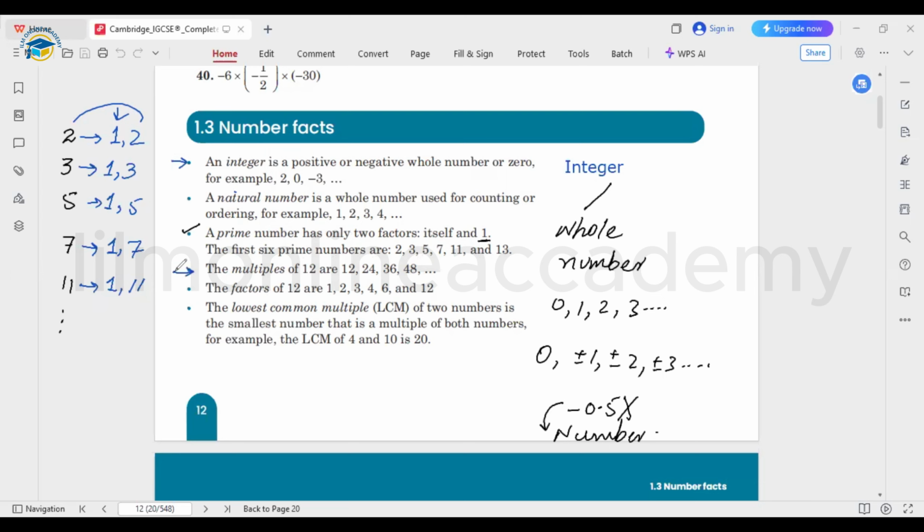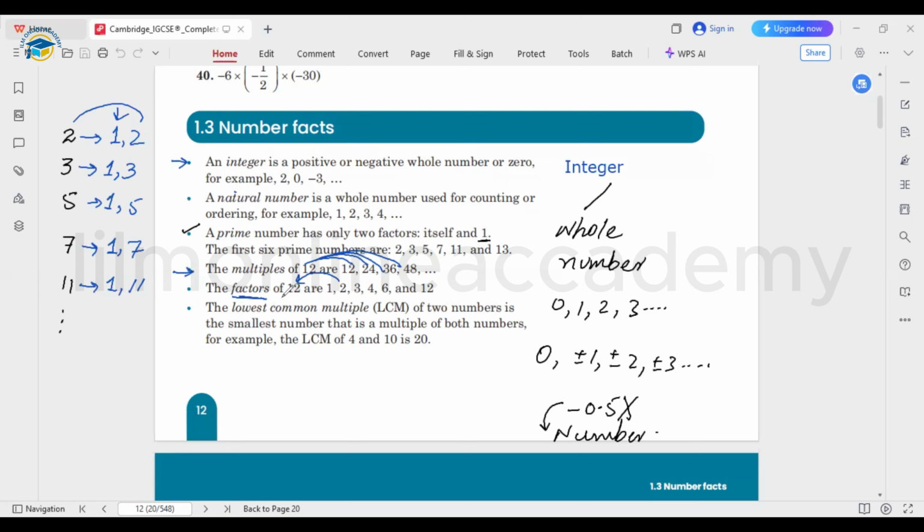Next is the concept about multiples. You all know that multiples are the values we get from the tables after multiplication, like 12 1 times, 12 2 times, 12 3 times, 12 4 times. These are all the multiples. And factors are the numbers that divide the number exactly or completely. So that would be a factor.